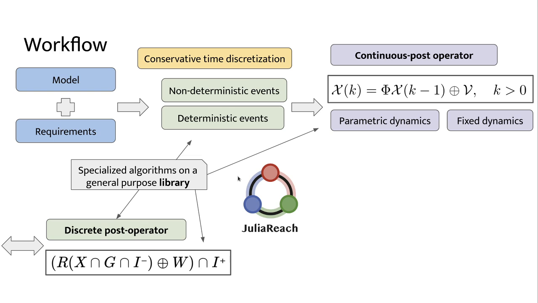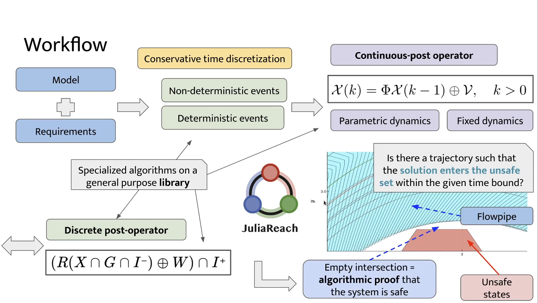We end up with a flow pipe that is guaranteed to over-approximate the set of all possible trajectories of this computation, as you can see pictured in blue, and this result can be used as an algorithmic proof that a system is safe. These implementations that I have introduced here are available in our open source library, JuliaReach.